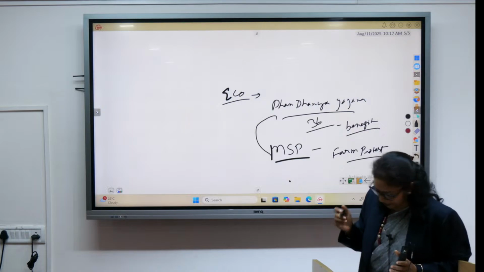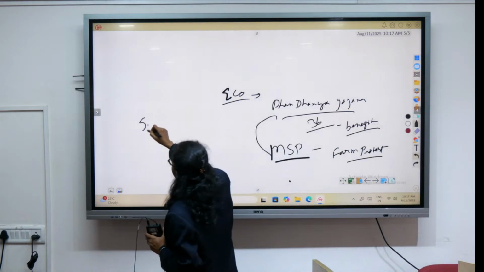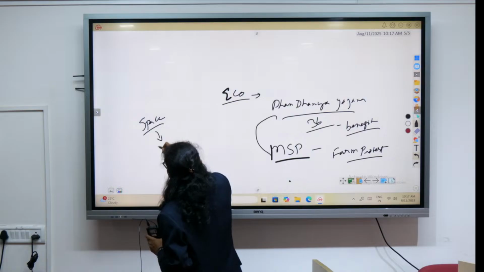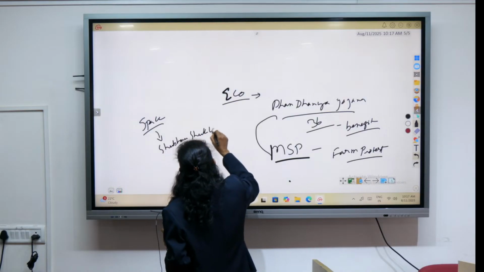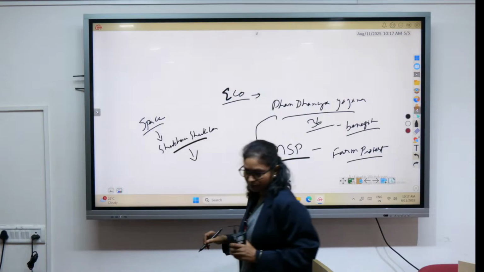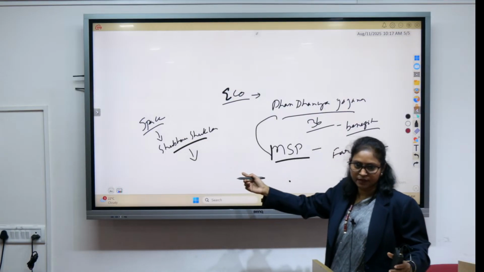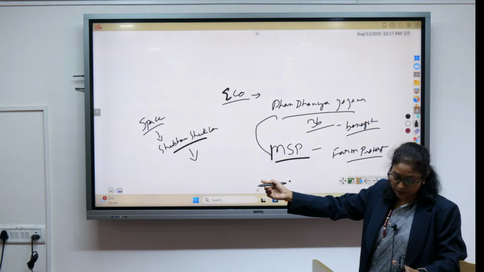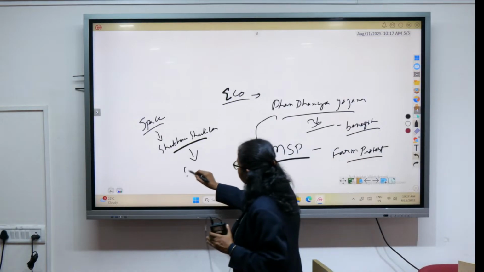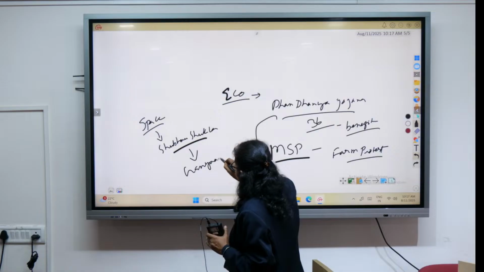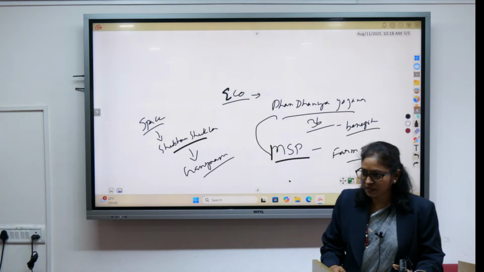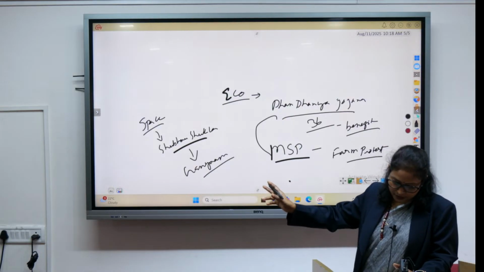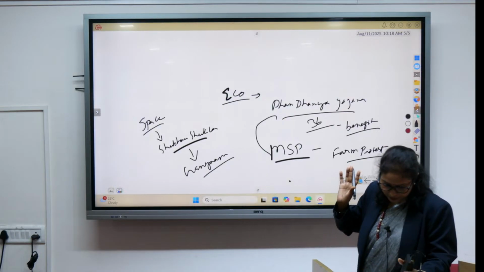Then space. Very recently Shubhanshu Shukla went into space, right? The International Space Station, right? I hope you remember. So how it is going to help our space mission Gaganyaan, how it is going to contribute towards our own space mission Gaganyaan. So these two links, please follow well.